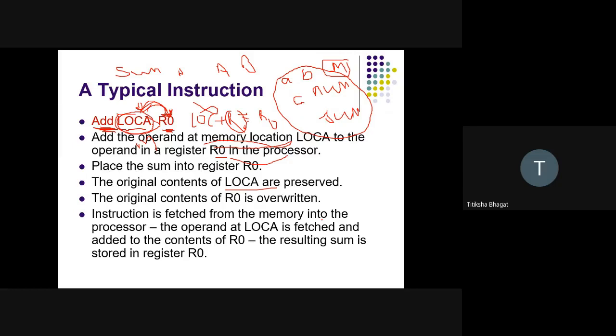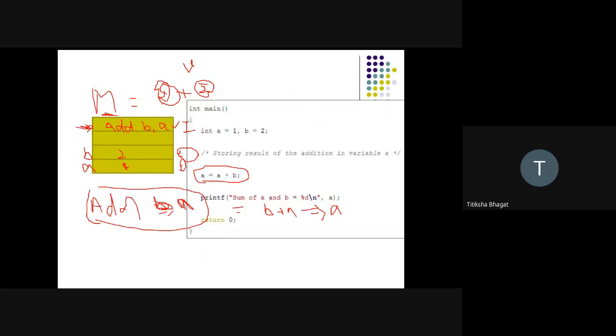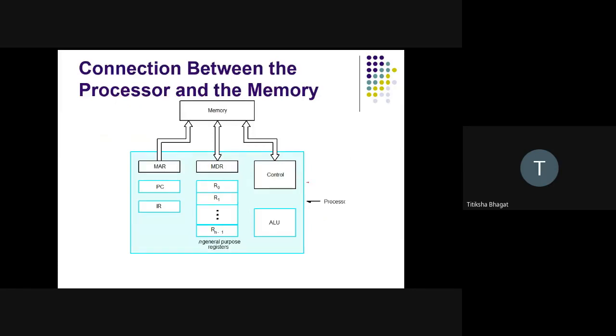We have seen this instruction also. We have seen how the memory can store instructions as well as data. Next, we will see how these entire things are connected, with the help of the connection between the processor and the memory.